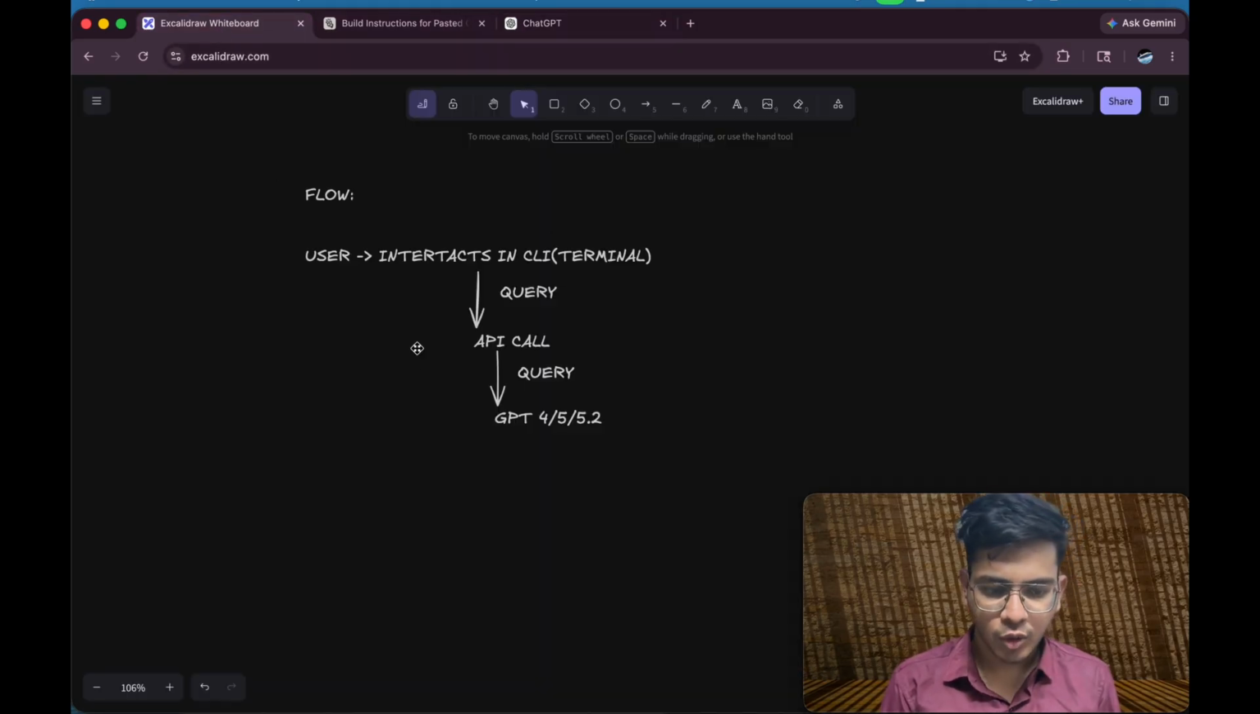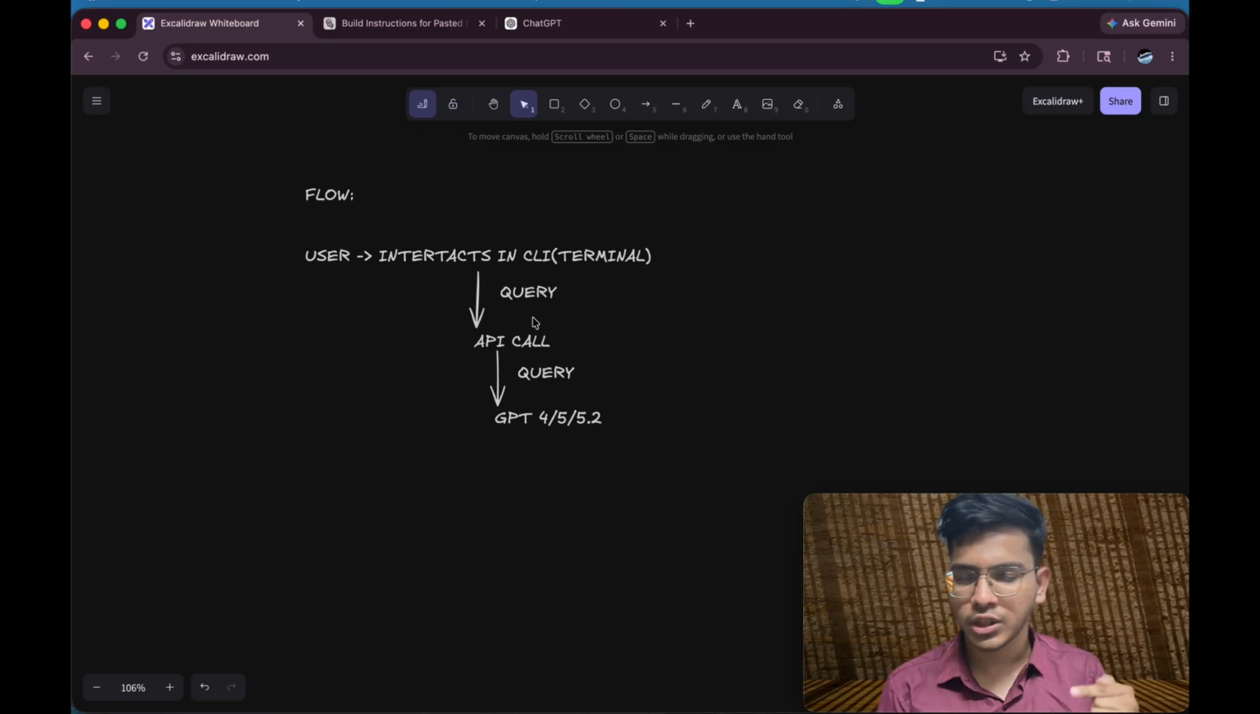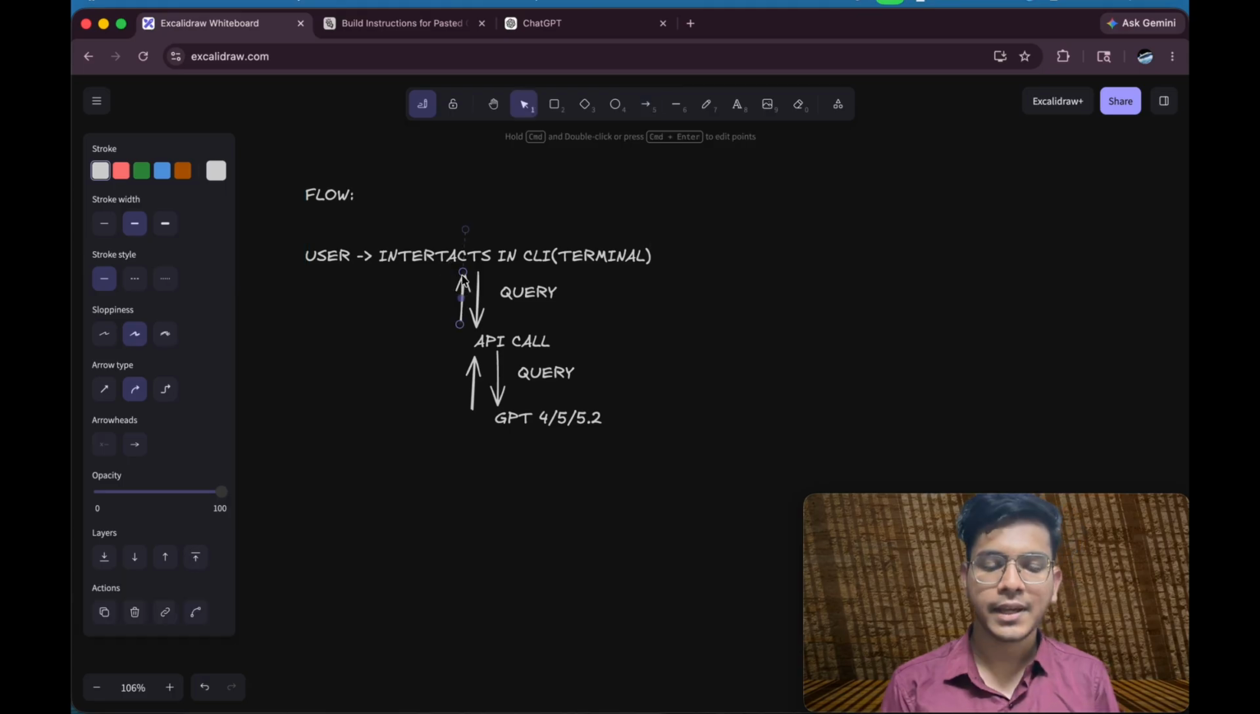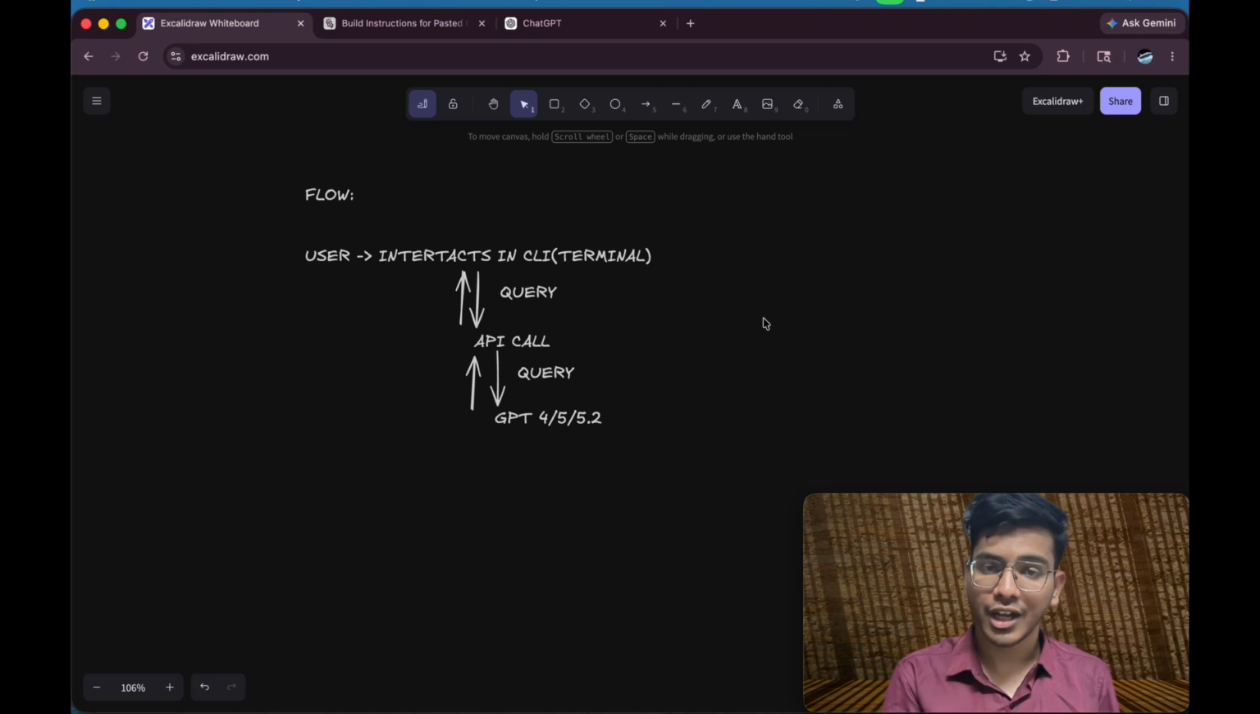Okay, so the API call will happen and it will invoke the model whichever we are using. Okay, and this model will give an answer, and whatever answer it gives will go back to the same API call, and that API will show the answer in the UI. In our case, it is not UI, it is CLI, command line interface, terminal. Okay, so this is the flow of the application.